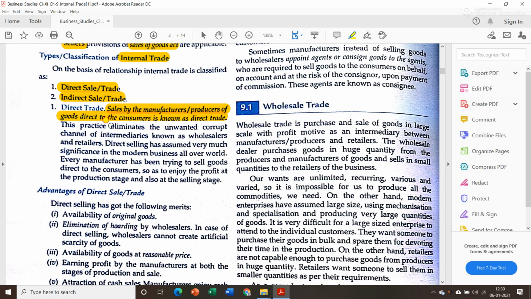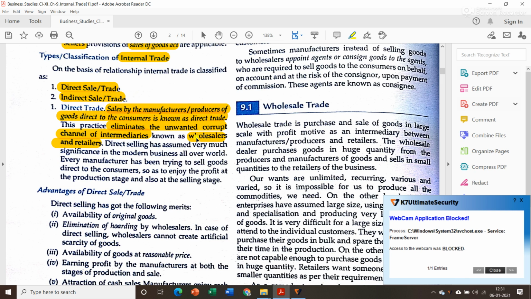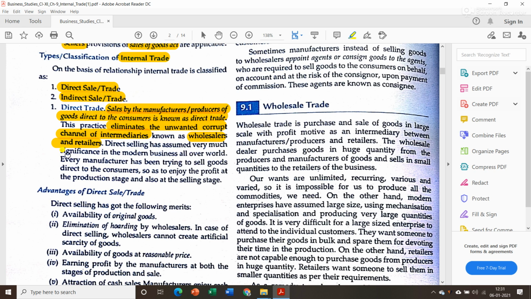This practice eliminates the unwanted channel of intermediaries such as wholesalers and retailers. Since in direct trade the manufacturers or producers sell directly to the consumers, they don't need wholesalers and retailers. Direct selling has assumed very much significance in modern business all over the world. Every manufacturer has been trying to sell goods direct to the consumers so as to enjoy the profit at the production stage and also at the selling stage.